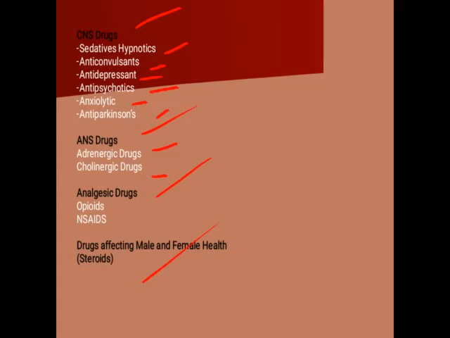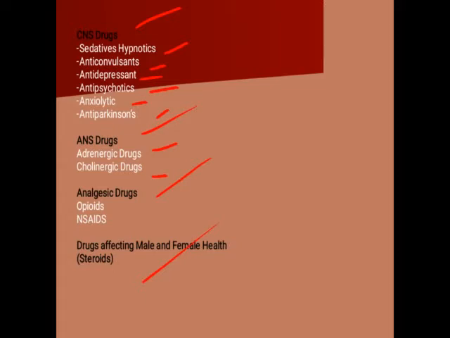In that there are two parts: opioid analgesics and non-steroidal anti-inflammatory drugs, NSAIDs. And the fourth one, the drugs affecting male and female health, that is the steroids. In that are male sex hormones and female sex hormones, such as testosterone, estrogen, and their antagonists. All these parts come under this chapter.